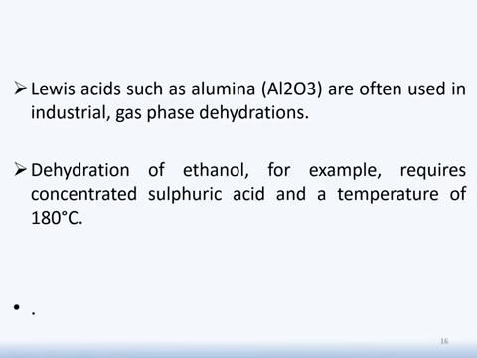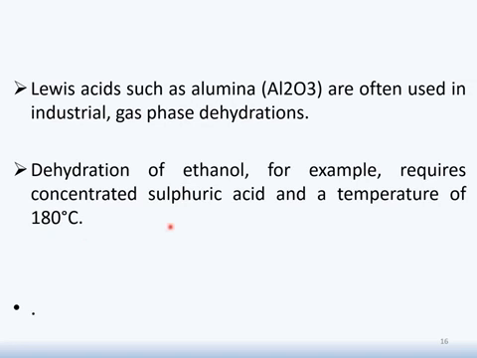It is observed that in case of primary alcohol, for example, in dehydration of ethanol, we need concentrated sulfuric acid, but as we know, this is a very strong acid, and even while using a strong acid, we still have to give a temperature of 180 degrees centigrade. It means by nature it is not easy to put ethanol or any primary alcohol through the process of dehydration.